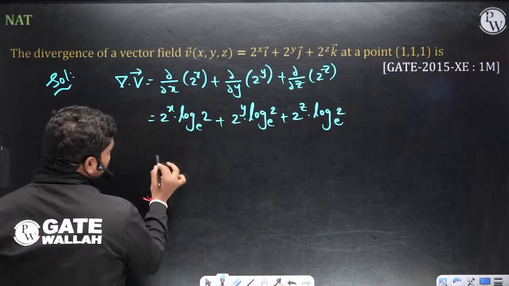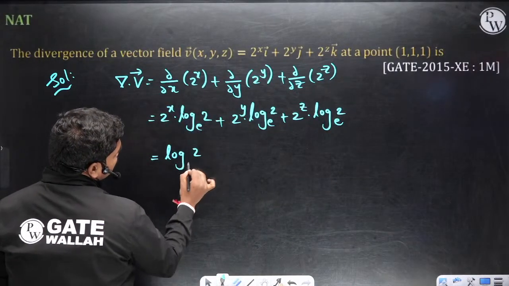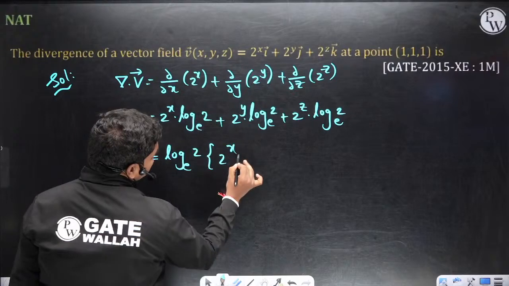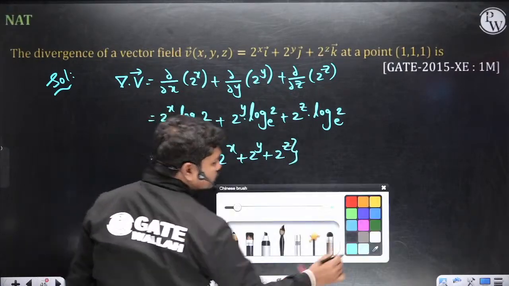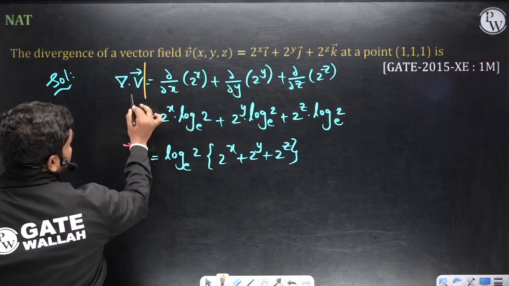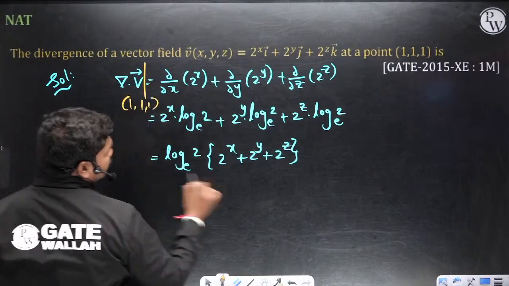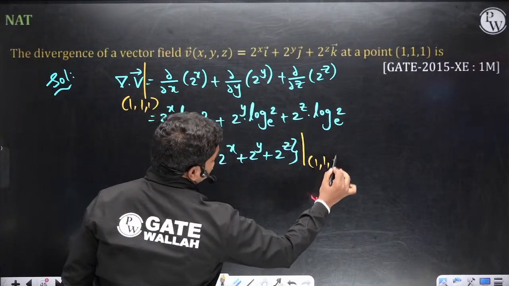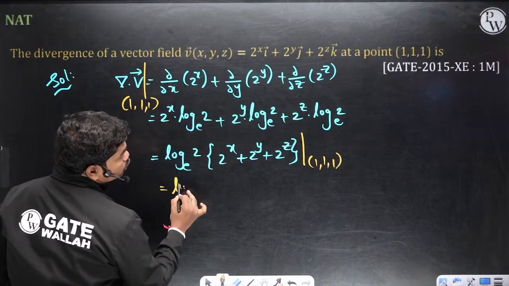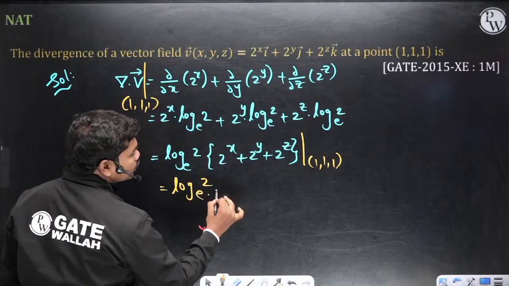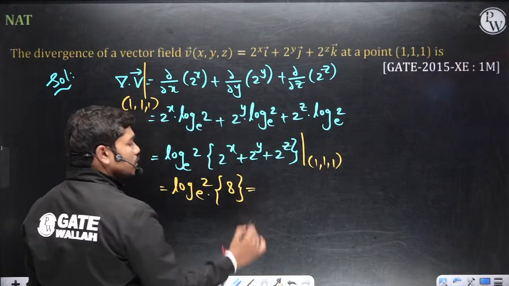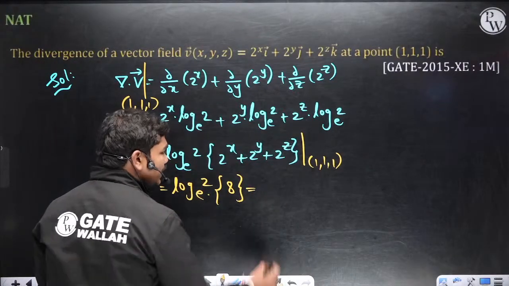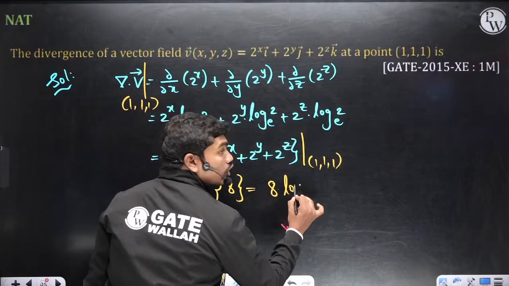If you take log 2 common from all the terms, then 2 power x plus 2 power y plus 2 power z. Calculating this value at the location 1 comma 1 comma 1, this is log 2 to the base e into 2 plus 2 plus 2, which is 8 actually here. So this is 8 times log 2 to the base e.